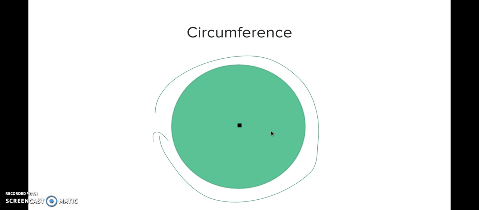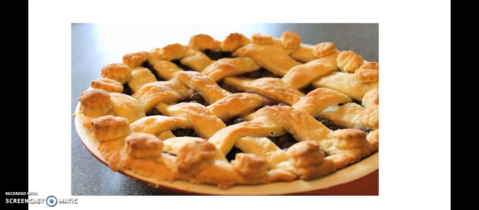Next, let's look at circumference. Circumference is the distance around the circle. Before we delve into the formula for circumference, we first need to discuss pi. Unfortunately, not this kind of pi, although it's delicious. We're going to discuss the number pi.